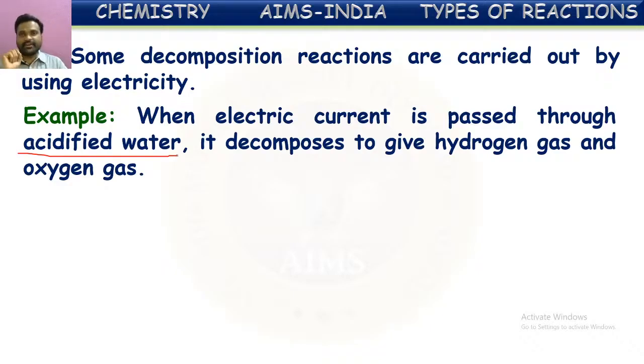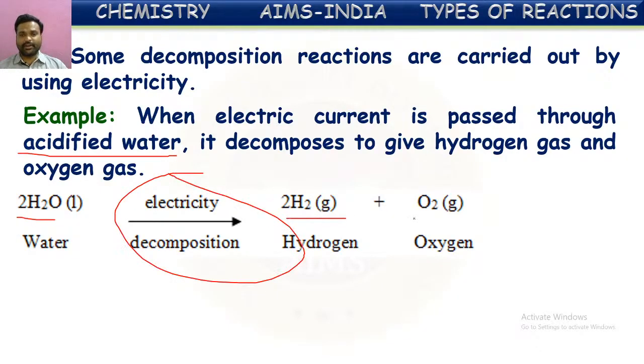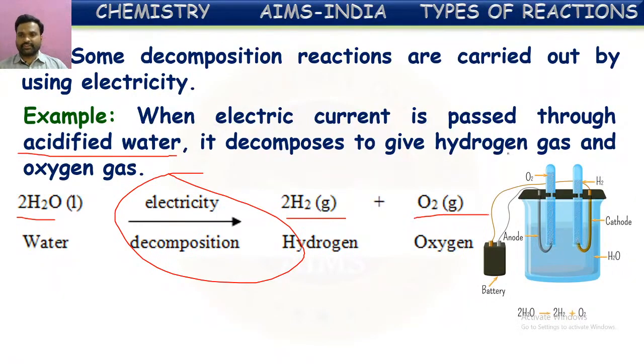Why is that acid added? To make water a good conductor of heat and electricity. So to this acidified water, if electricity is passed, then this water will be decomposed into respective elements, hydrogen and oxygen. So it is also called electrolysis, and it is undergoing decomposition here. So we can see equationally, when water undergoes electrical decomposition, it forms hydrogen and oxygen, two separate elements. This is called decomposition. So this equipment will be like this.